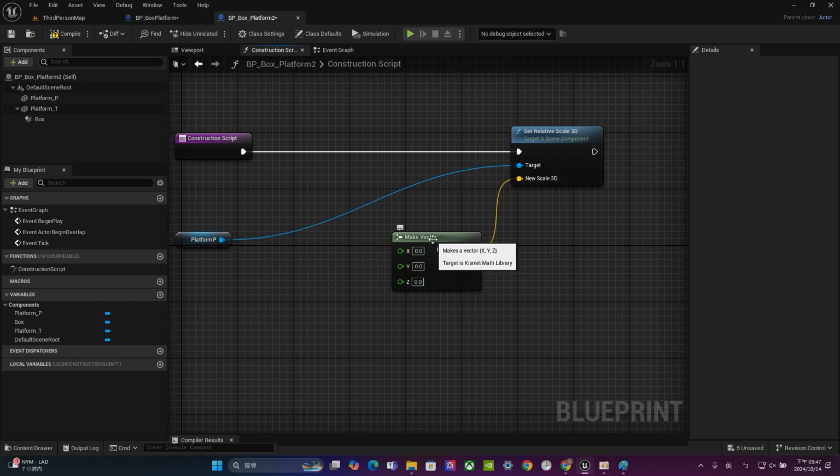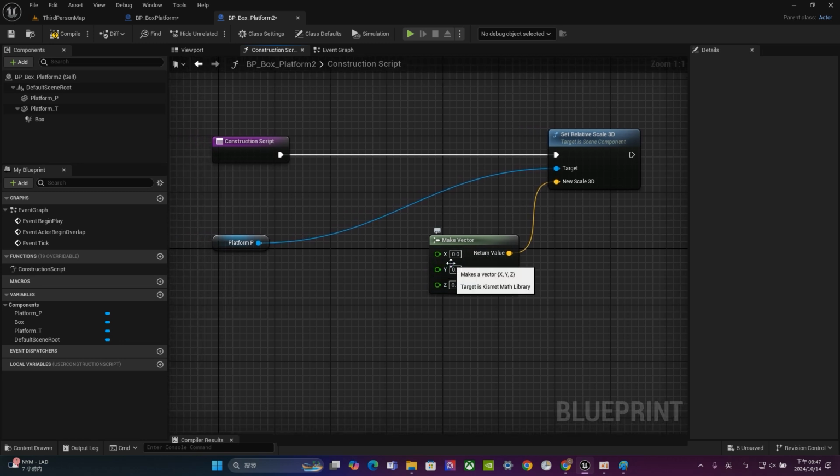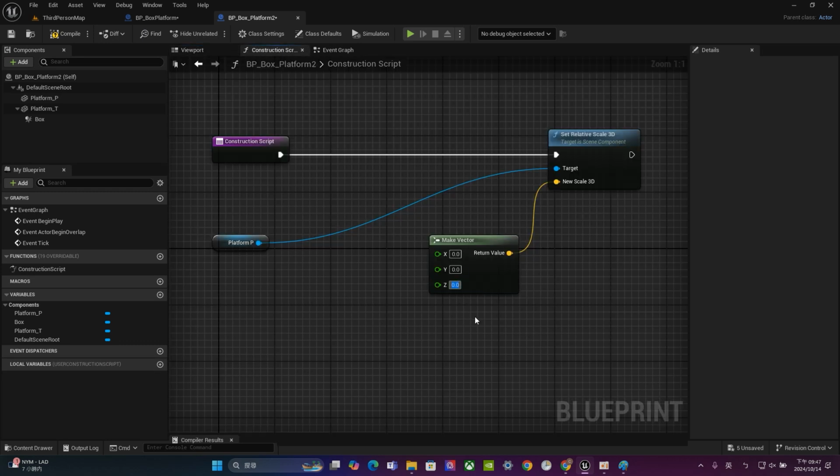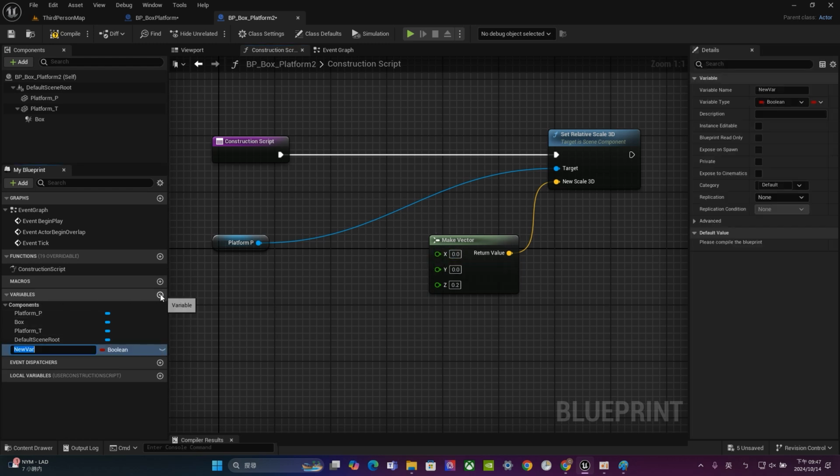So now we have the vector, but right now all of them are 0, 0, 0. So we need to create a variable to control them. For the z, which means the thickness of the platform, I don't want to change that. So probably I will just type in 0.2. This one is just a floating number, a regular number. But for these two, I hope they can be variables. How can we make them become variables? Let's just go to here, and let's call this one